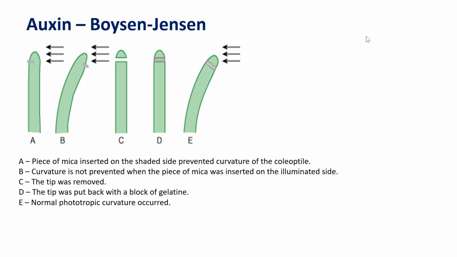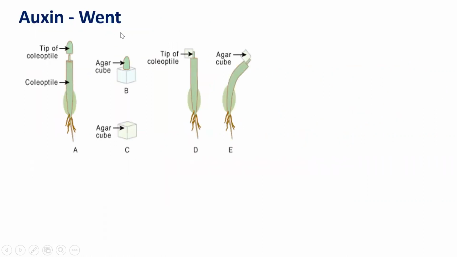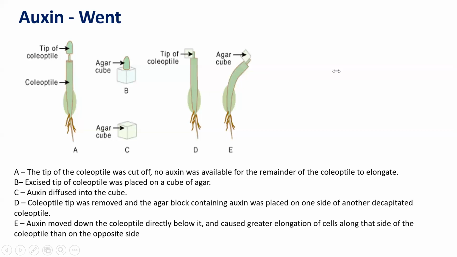So have a look at the final one. That was done by Went. In the earlier case the substance was extracted in gelatin, but Went extracted it in an agar block. With the agar block, what he saw was that when the tip of the coleoptile was cut off, the auxin from this tip can be extracted in the agar.